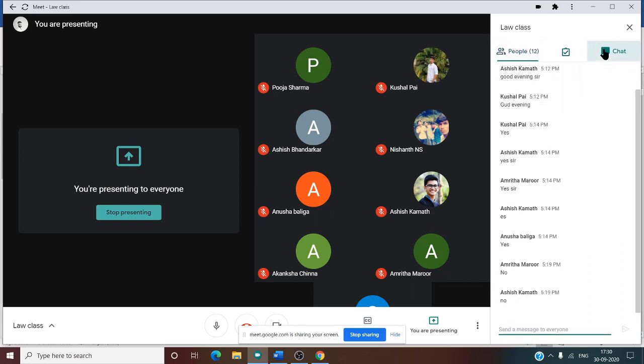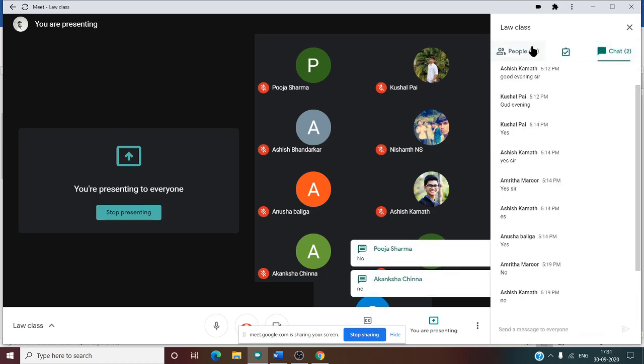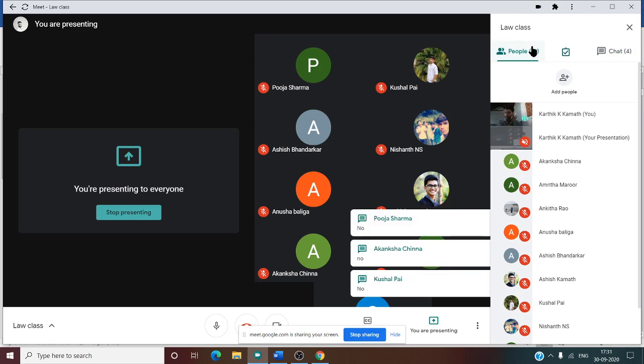Can you comment in the chat box if there is any doubt or not? Pooja is saying no doubt. Akamsha is saying no doubt. Kushal is saying no. Anusha is saying no. Okay. So Ashish also yes.